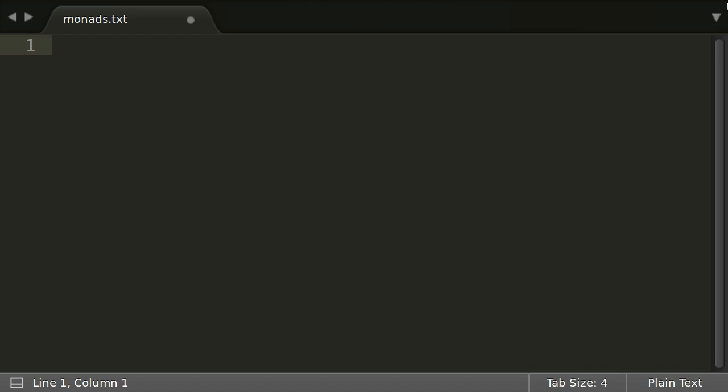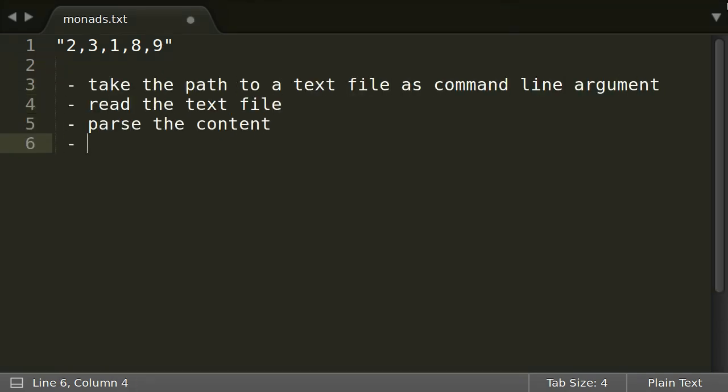Say you are writing a tool that determines the median value of all values written in a single line text file formatted like this. It should process the following steps. Take the path to a text file as command line argument, read the text file, parse the content, and calculate the median. They are not difficult to implement, but they all can fail at runtime.